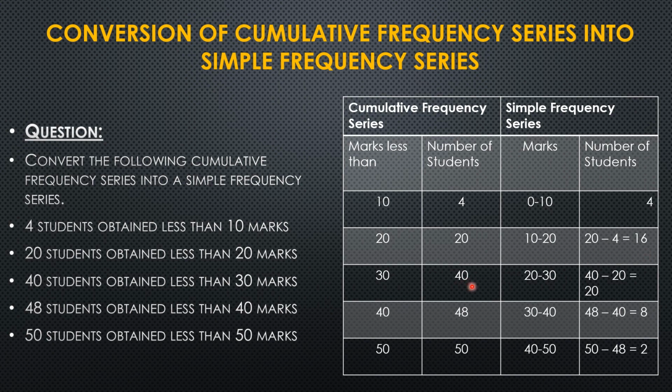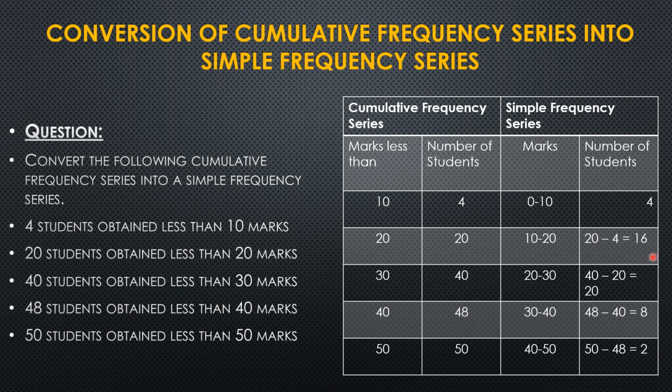Now come to the third one, the cumulative frequency is 40. So we subtract the previous one, 40 minus 20, so 20 is the frequency of the third class interval. Now 48 minus 40 gives 8, which is the frequency of the fourth class interval, and 50 minus 48 gives 2.